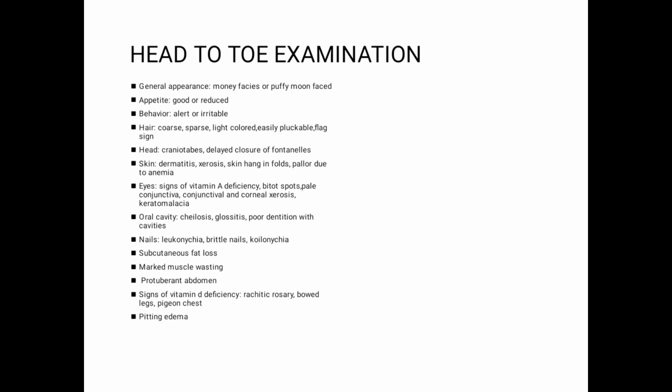Look at the color of the hair, whether it is coarse, sparse, the texture, the color, and whether the flag sign is present or not. Coming to the head, look at craniotabes and delayed closure of fontanelles. The anterior fontanelle usually closes at around 18 months and the posterior usually closes at around 3 months. Look at the general skin: is dermatitis present or not, the crazy pavement dermatitis, xerosis, which is usually present in vitamin A deficiency, skin hanging in folds due to subcutaneous fat loss, and pallor due to anemia.